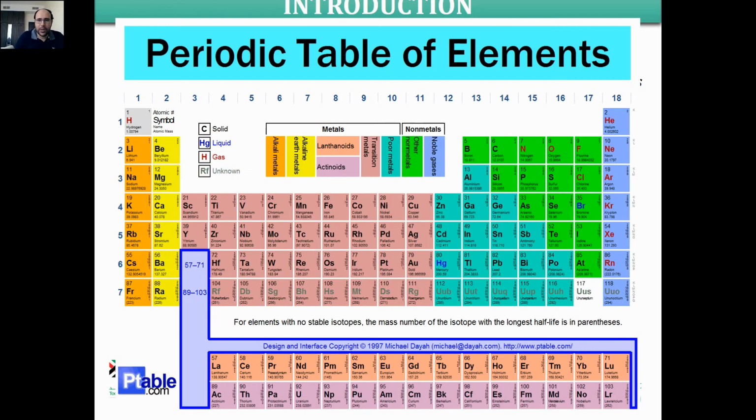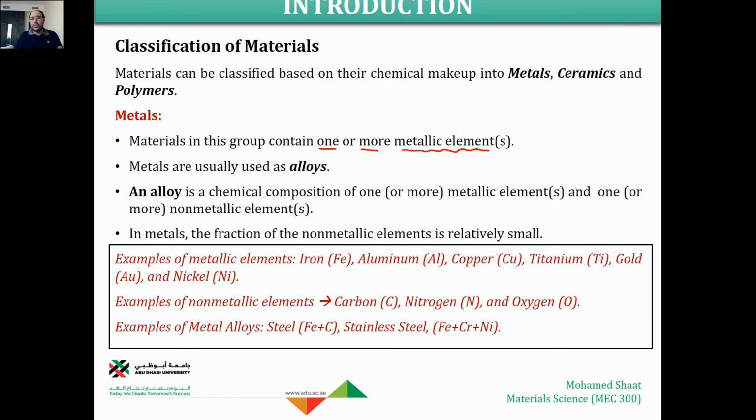For example, if the material is just copper, it is a metallic material. If the material is 100% copper, we're going to say that this is a pure material. We could even mix copper with aluminum, which are both metals. So we're going to say that we have a metallic material made of two different metallic elements. Make sense?